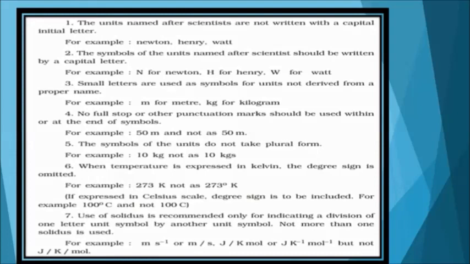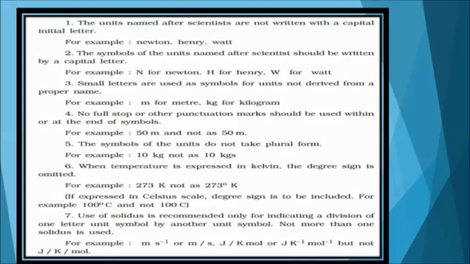Usually, why do we follow certain rules while traveling on a road? It is nothing but so that we travel or ride safely. So, we are going to see some of the rules for writing the symbols. First one, the units named after scientists are not written with a capital initial letter. For example, newton, henry, watt, these should be written in small letters.